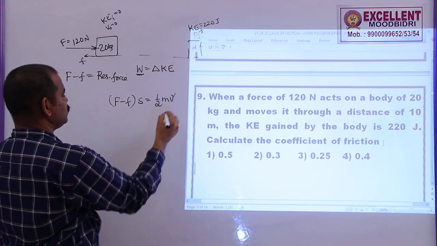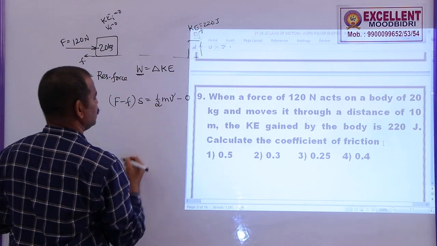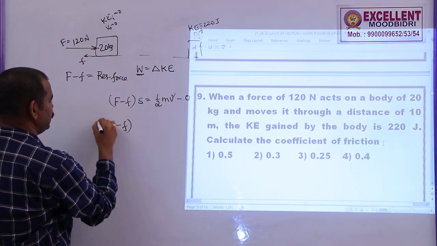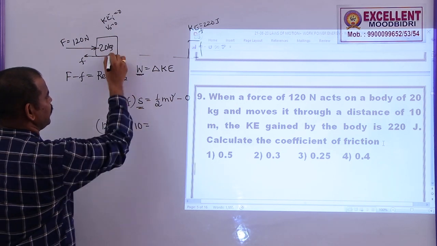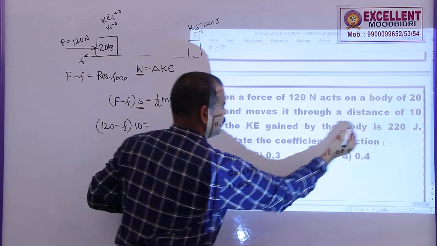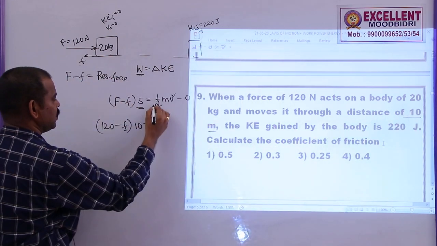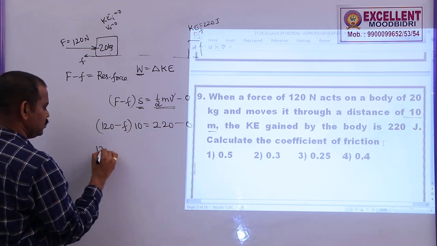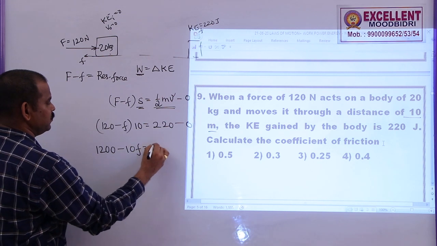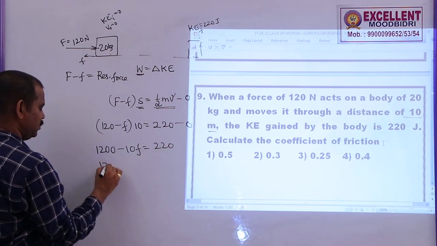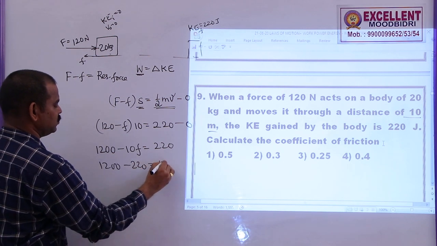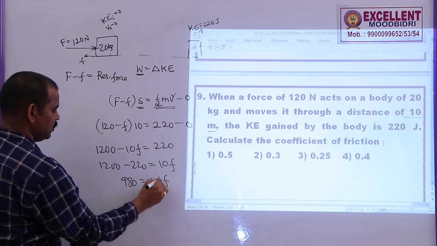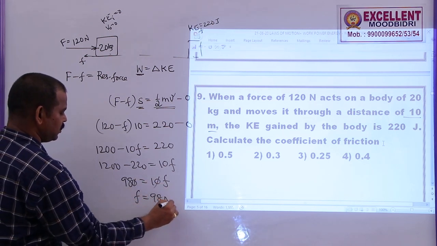So change in kinetic energy is final kinetic energy, half mv square, minus initial kinetic energy 0 because the body is at rest. Now what is the applied force? 120 minus F into displacement, which is 10 meters from here to here, given. In this case it moved by a distance of 10 meter. So the final kinetic energy is 220 minus 0. Now 120 into this is 1200 minus 10F is equal to 220. Bring this one this side. 1200 minus 220 is equal to 10F. So this is 980 is equal to 10 into F. Cancel. The frictional force is equal to 98 newtons.